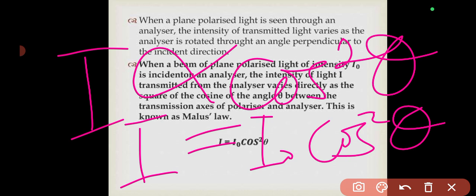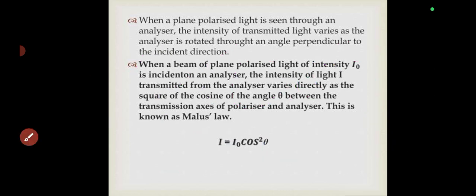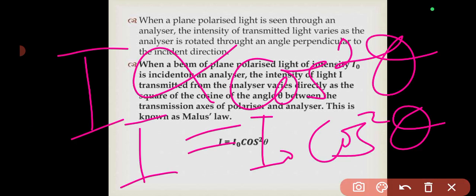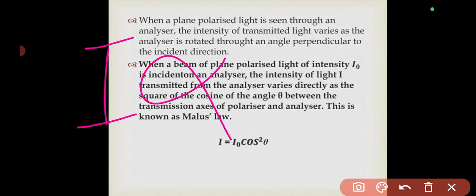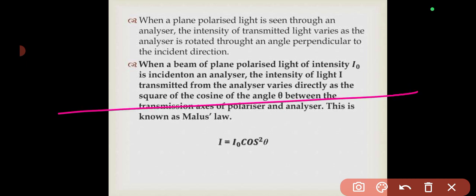Now this can be proven in another way. Remember that we said that the intensity of light is directly proportional to the square of the amplitude, isn't it? Is directly proportional to the square of the amplitude of the light wave. Okay, so if this is the case, then we can easily use this convention to describe this phenomenon of Malus's law.